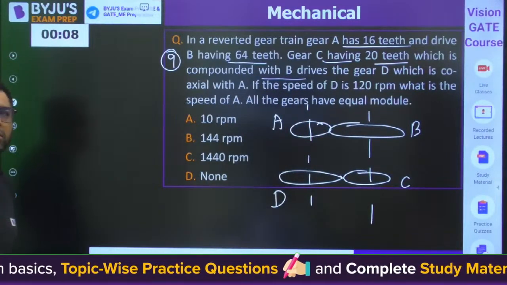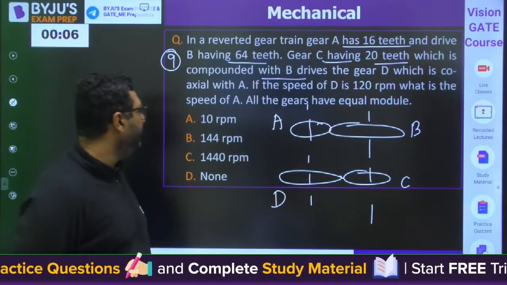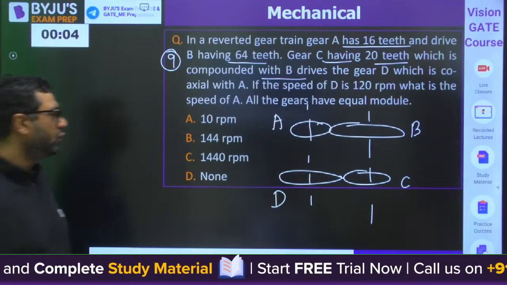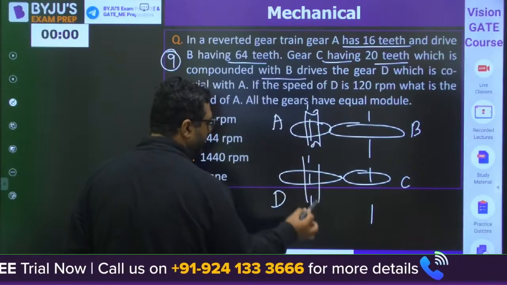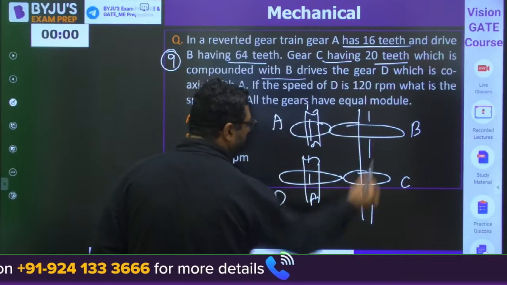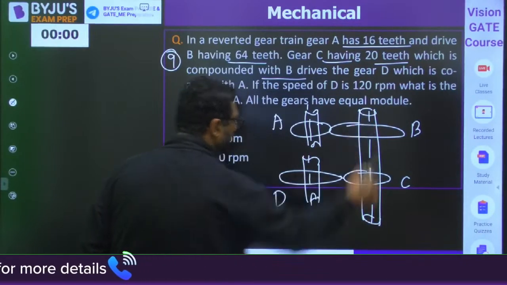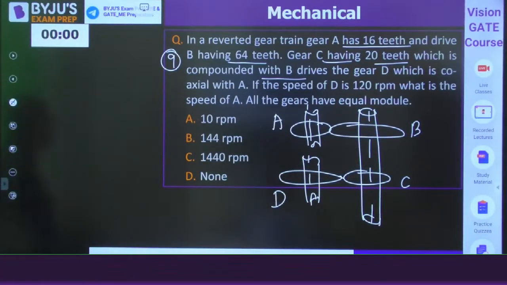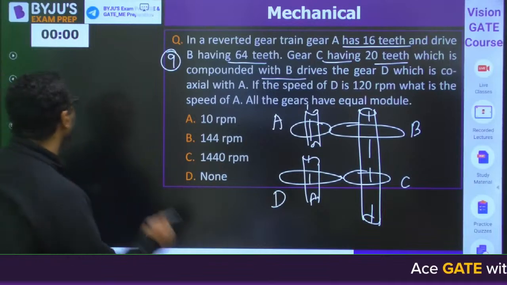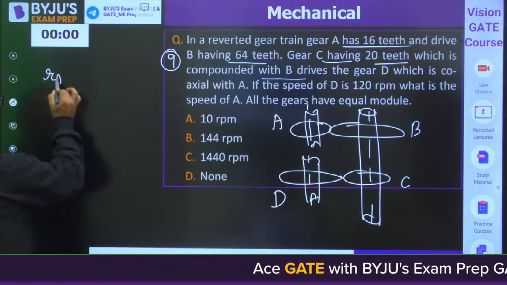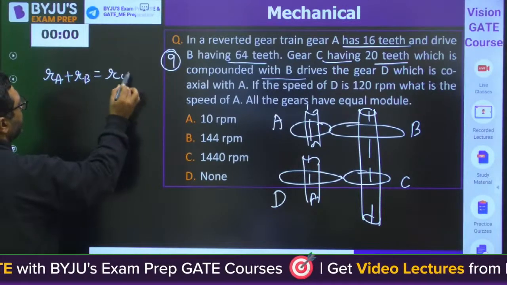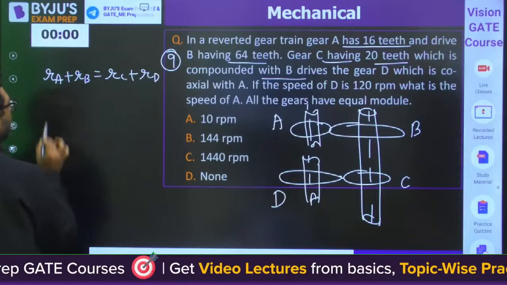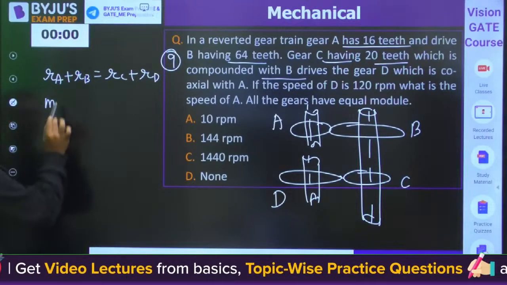They are finding out what is the speed of A. So you know that this is one shaft, the driver. This is driven. This is compound. You can write RA plus RB, the radius of A and B, is equal to radius of C and D. So you can write module is equal for everyone.